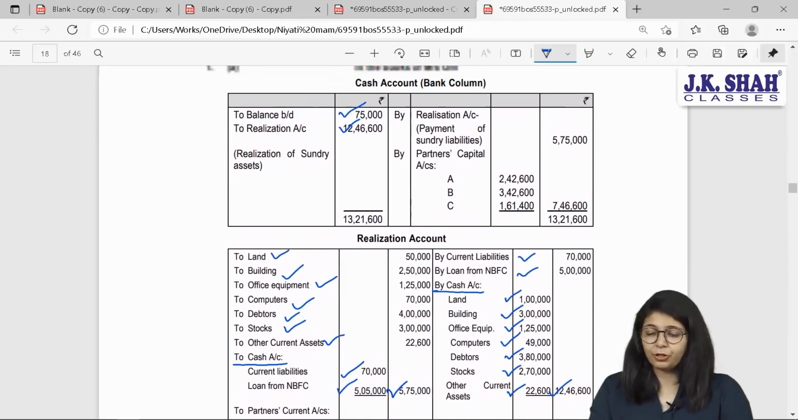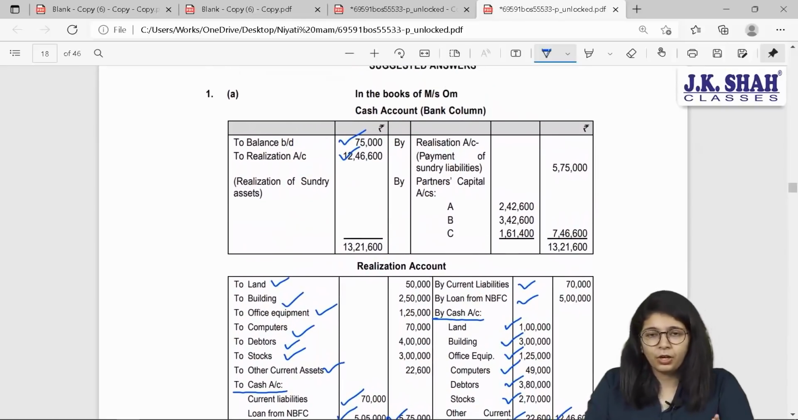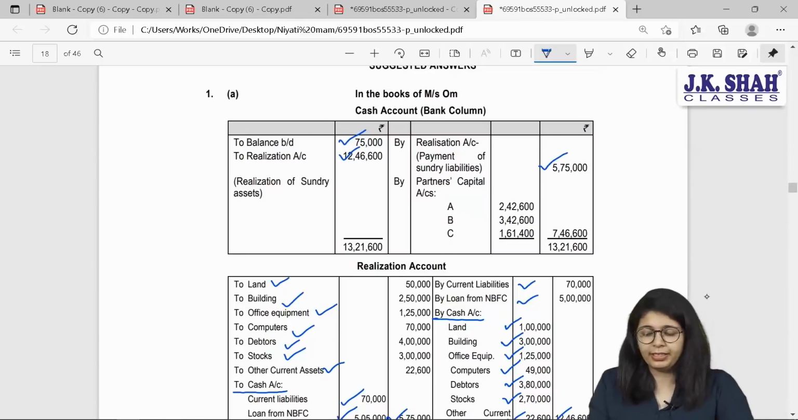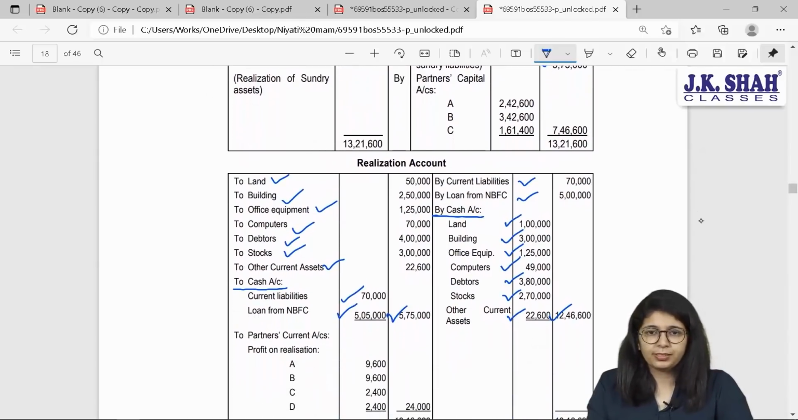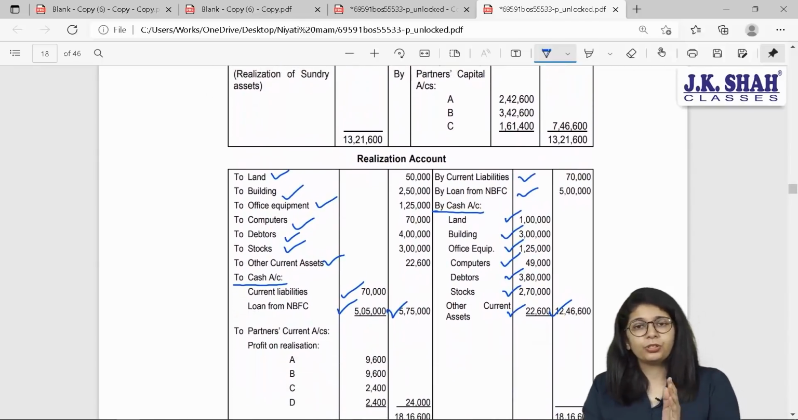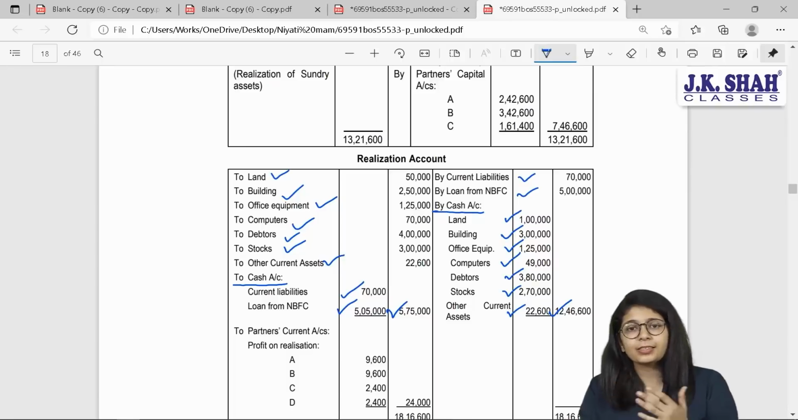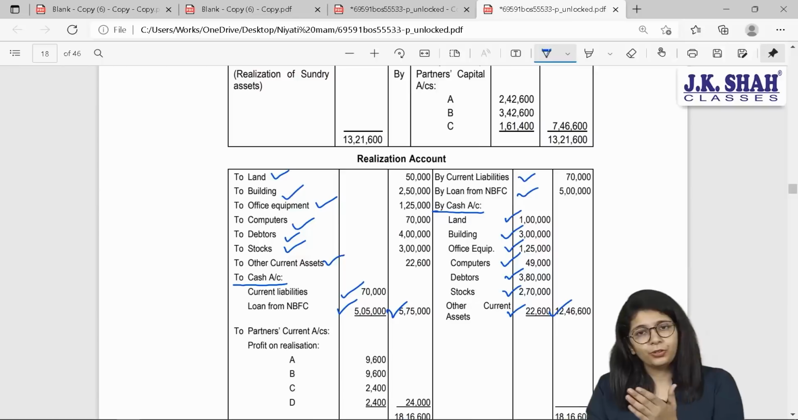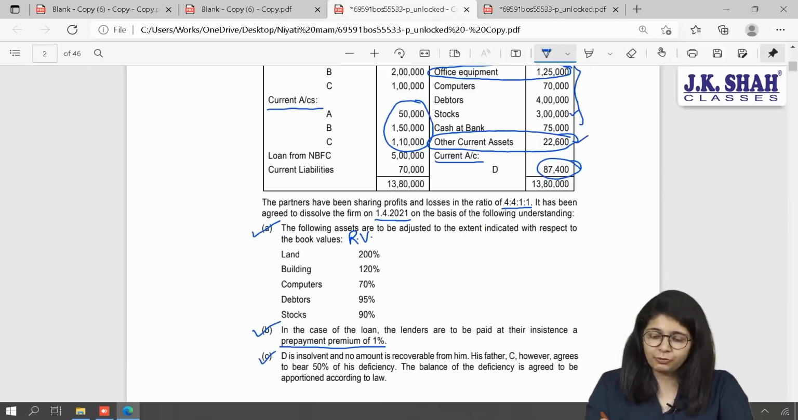Second effect, come to your cash bank account. On the credit side, by realization account, that is payment of all your sundry liabilities of 575. I hope this is clear till now. So what all things did you complete? You transferred all your assets and liabilities to their respective accounts, and you have sold all your sundry assets and paid your outside liabilities. Now who is supposed to be paid? Your owners. Who are the owners? Partners. Let us see what else they have mentioned.